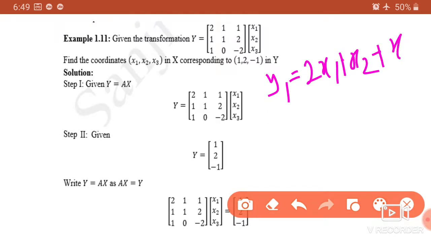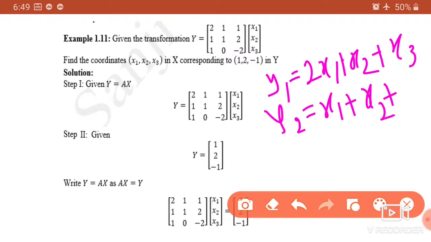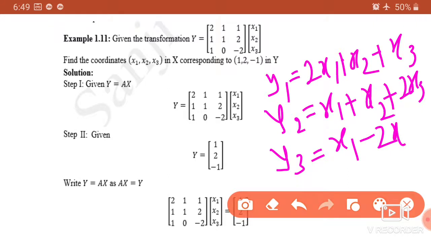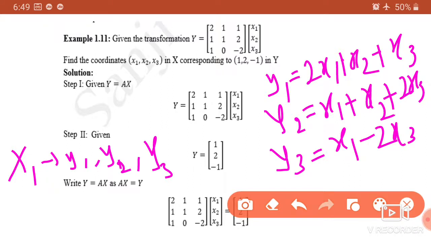If you multiply it properly, then y2 is equal to x1 plus x2 plus 2x3, and y3 is equal to x1 minus 2x3. This is given to us. Now we want to change it into x1 in terms of y1 plus y2 plus y3, then x2 in terms of y1 plus y2 plus y3, and so on. So this is called as linear transformation.